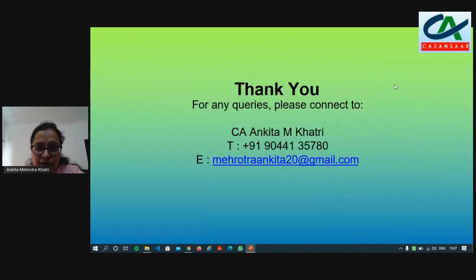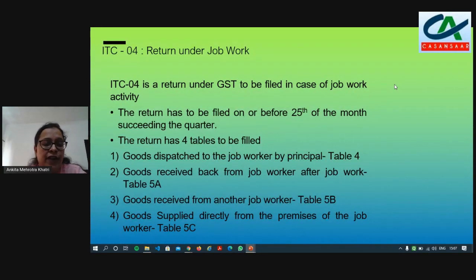That is, the goods which you have sent for job work, if you have taken them from a different job worker, the details will come in table 5B. So if you receive from the same job worker, table 5A. From a different job worker, table 5B.